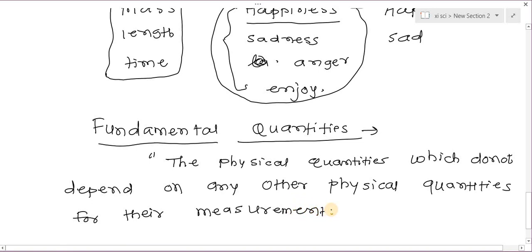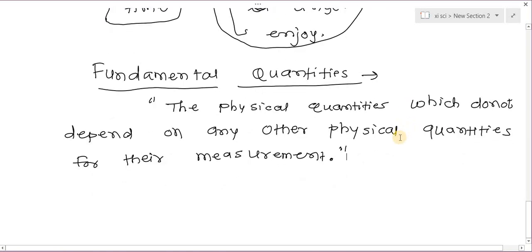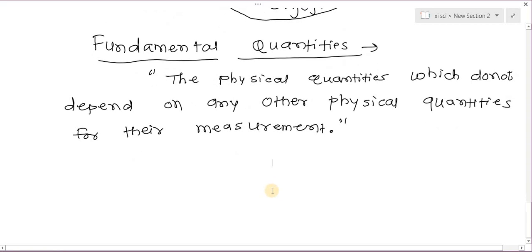For their measurement. So here let's see what is the definition here. The physical quantities which do not depend on any other physical quantities for their measurement. So which are these quantities? See here, there are only 7 fundamental quantities.